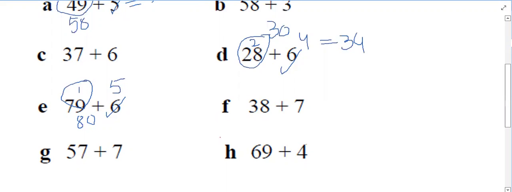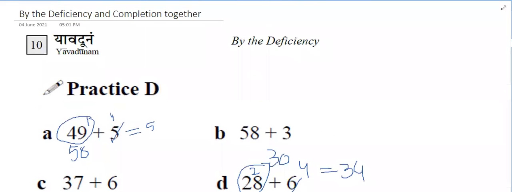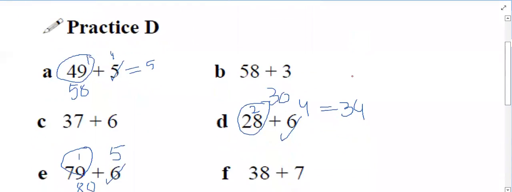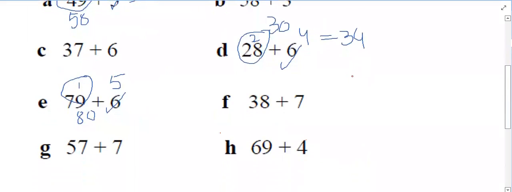By the completion and non-completion together. Yes or no? Are you there? Yes, sir. We'll complete one number by taking the deficient number from the other number. We'll complete it first and later we'll add the remaining number.